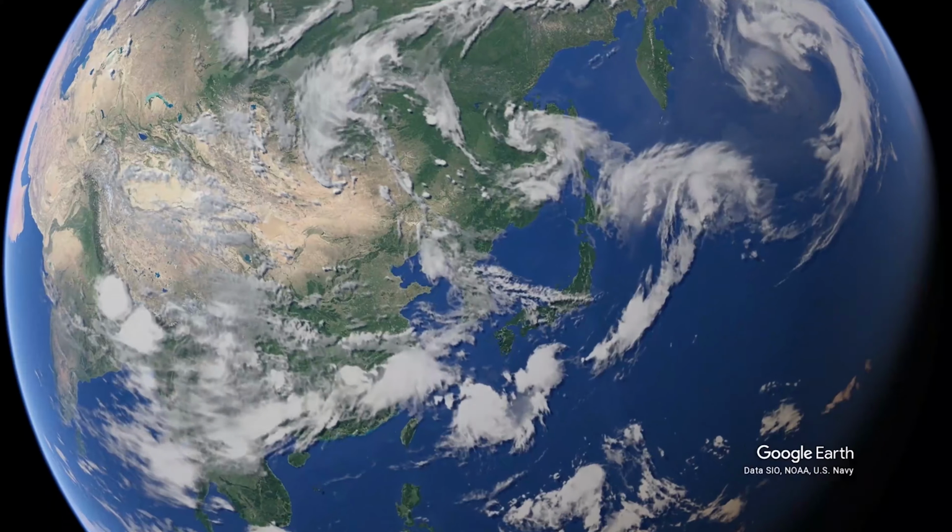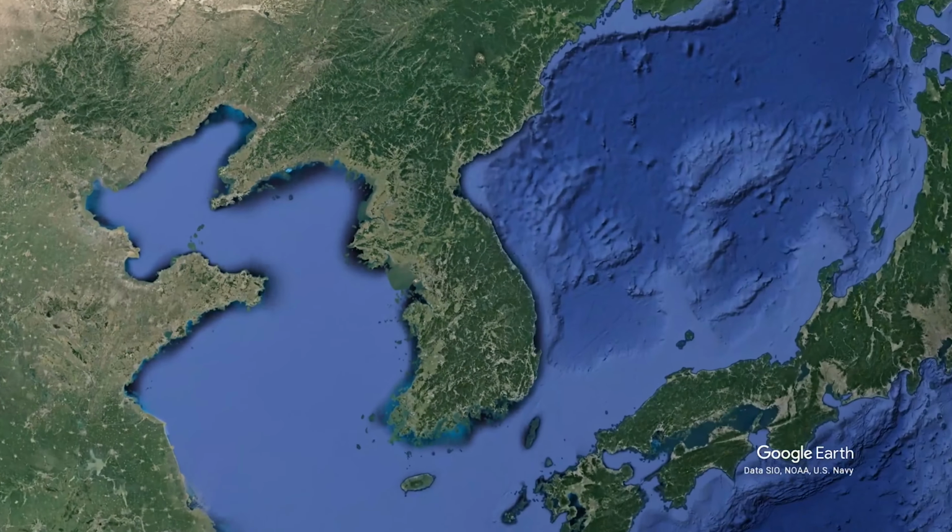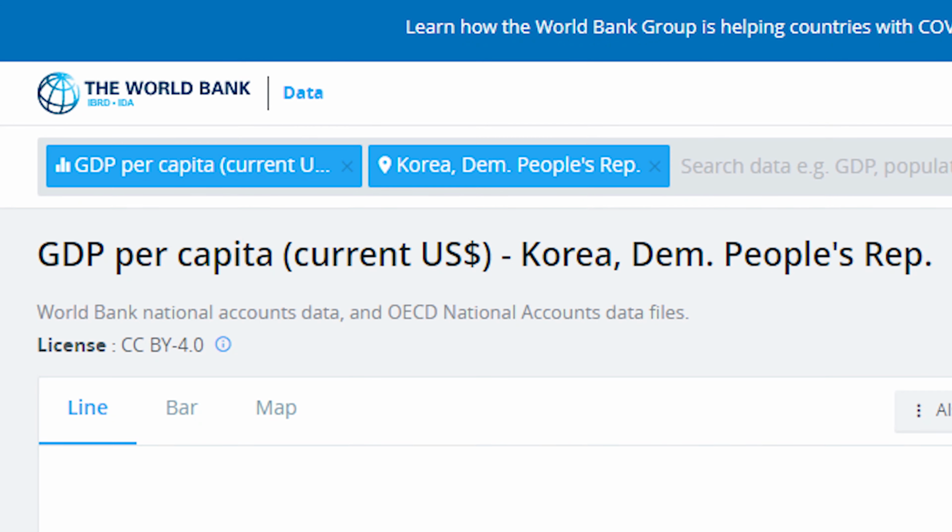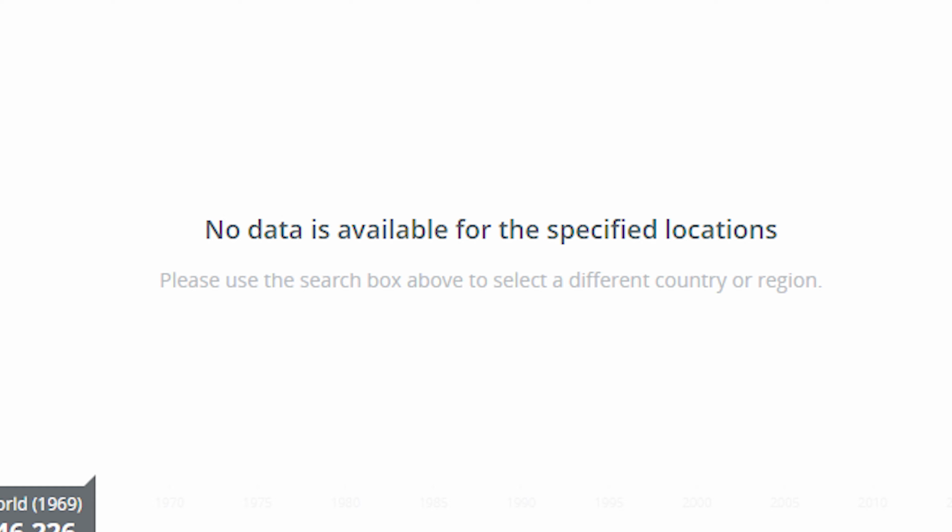If we want to understand the economic effects of socialism, we need to look in socialist countries. North Korea would be a great place to look because we could compare it to South Korea and see how the two economies evolved after North Korea adopted socialism. But there's just one problem. There's no data for North Korea. A country refusing to report data is already a pretty good sign that things aren't going well. Without GDP data, is there a way that we can compare the economies of North and South Korea?